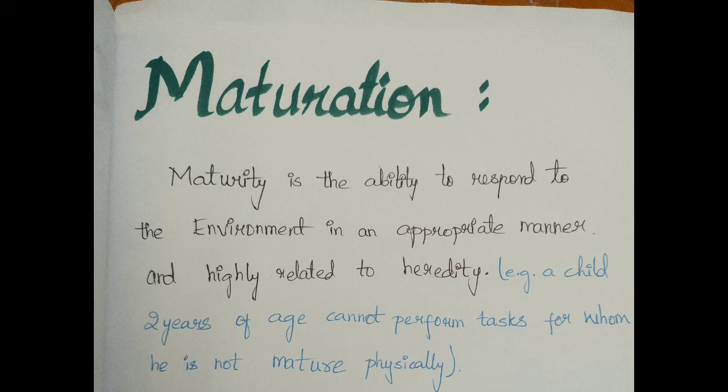For example, a child of 2 years of age cannot perform a task for which he is not mature physically. A child of 2 years cannot perform different tasks because he has not matured physically. Physical maturity is also there. Now you people are fully matured students, you have decided to write the TET. That's why you are watching this video, to gain some knowledge, some information, some important MCQs. So you are matured now.